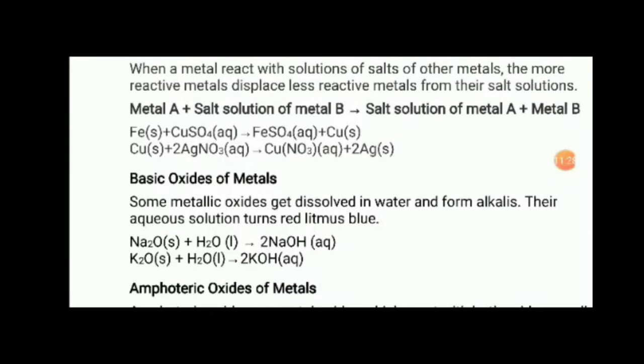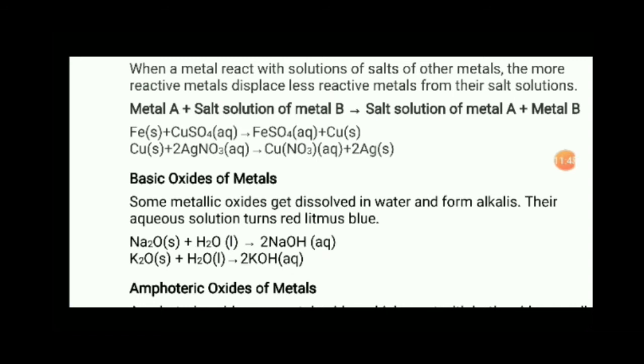Now, basic oxides of metal. Some metallic oxides get dissolved in water and form alkalis. Their aqueous solution turns red litmus paper blue. Why red litmus paper turns blue, you have to understand, is because of the basic oxides of metal.